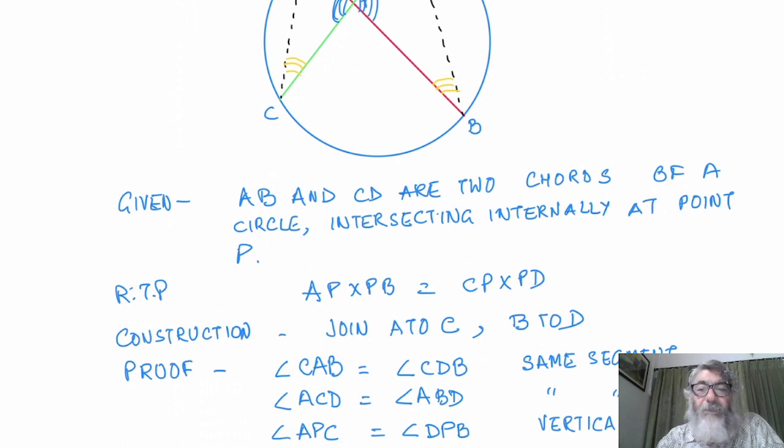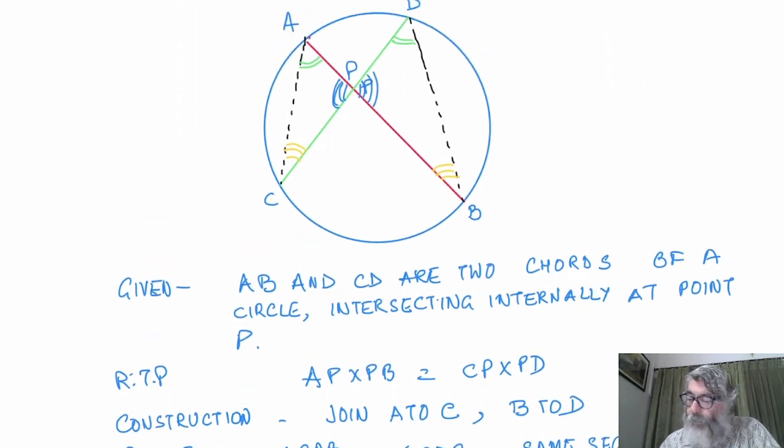If two angles of one triangle are equal to two angles of the other triangle, then obviously the third angle will also become equal. But I have proved already the third angle is vertically opposite angle. All three angles of one triangle are equal to all three angles of the other triangle, then the triangles are similar.